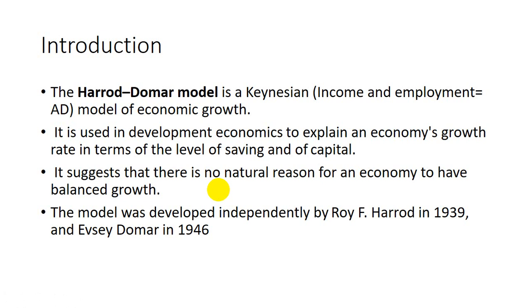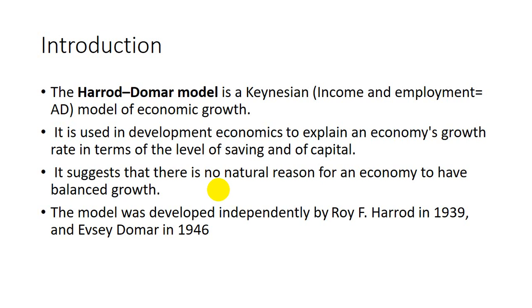They used the Keynesian model of income and employment in order to establish their theory. So the Harrod-Domar model is a Keynesian model of economic growth. As we have discussed earlier, there are different schools of thought: classical, new classical, Keynesians and new Keynesians.